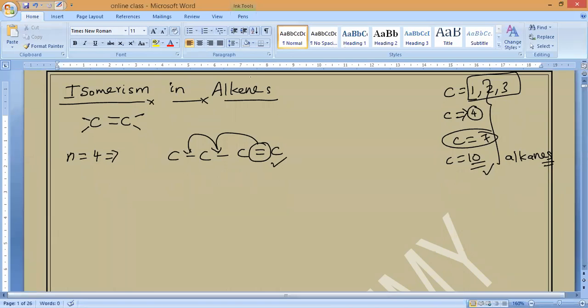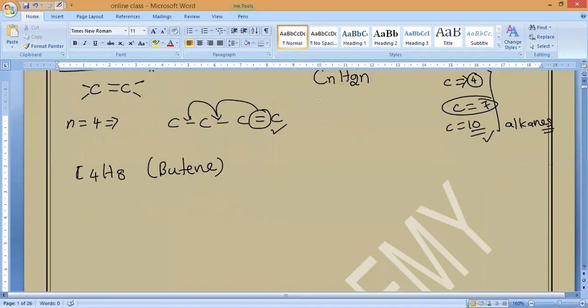Let us start with butene. What is the formula? The general formula is CnH2n. If you take C4, H is 2 into 4, which is 8. So we get C4H8.